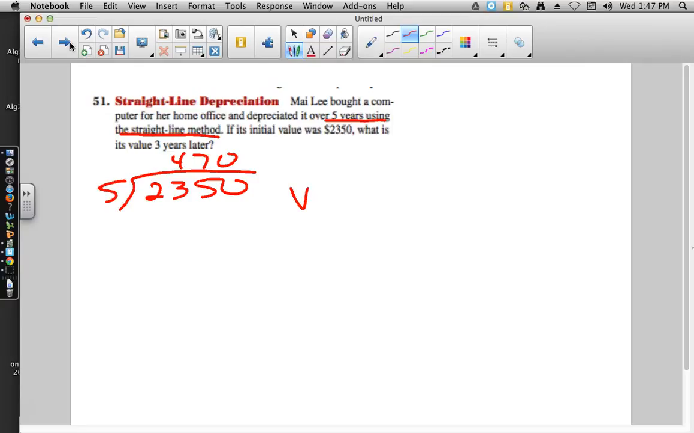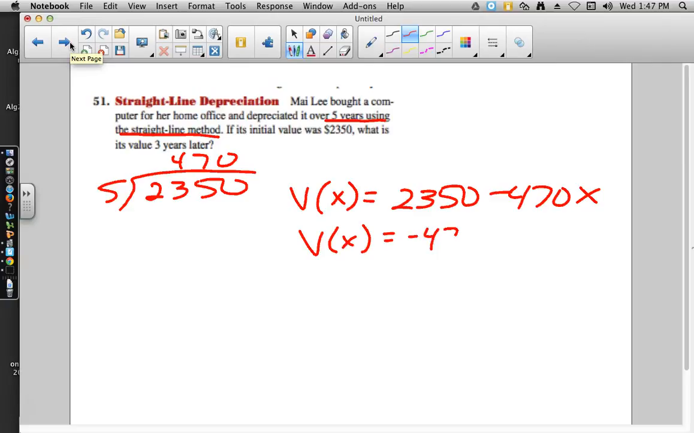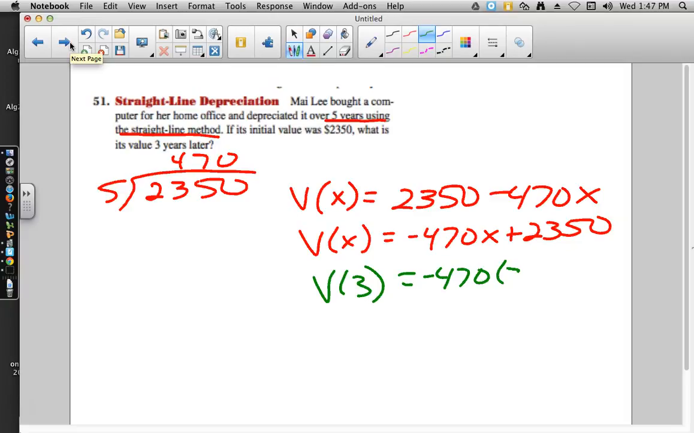So the value of this computer is the starting value of $2,350, but then each year we're going to subtract $470 from that. So whether or not you want to write it in slope-intercept form or not, it's going to work out the same. It doesn't make any difference. And it says, what is the value 3 years later? Well, that would mean we want to know V of 3. So negative 470 times 3 plus 2350, and that comes out to be $940.